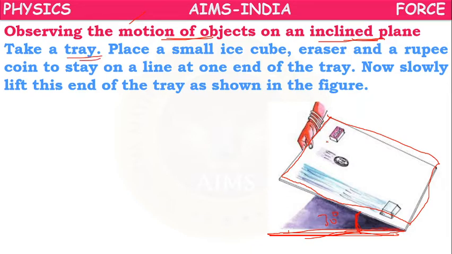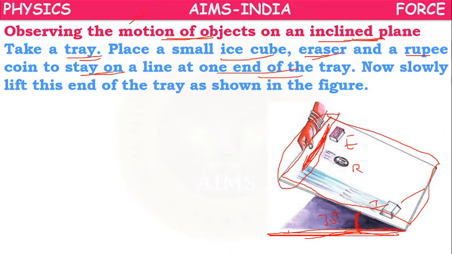So let's take a tray, a small ice cube, an eraser, and a rupee coin. In the beginning, all of them are kept in a line. So before the experiment, all of them are in one line at one end of the tray. At this end, we have kept them in one line.